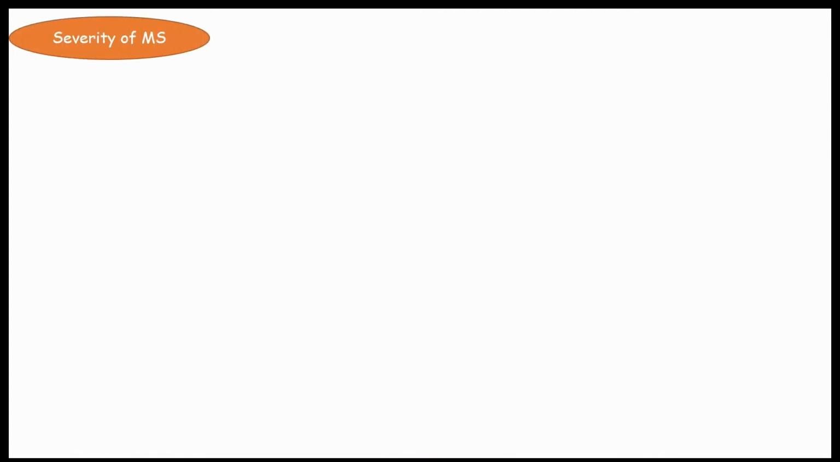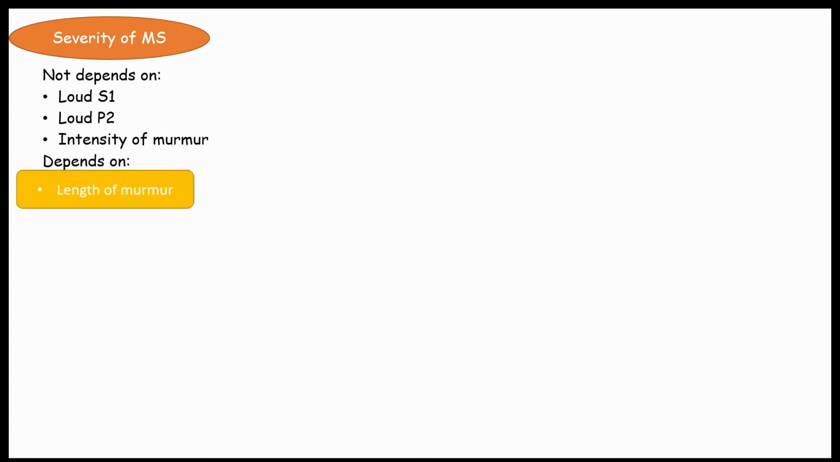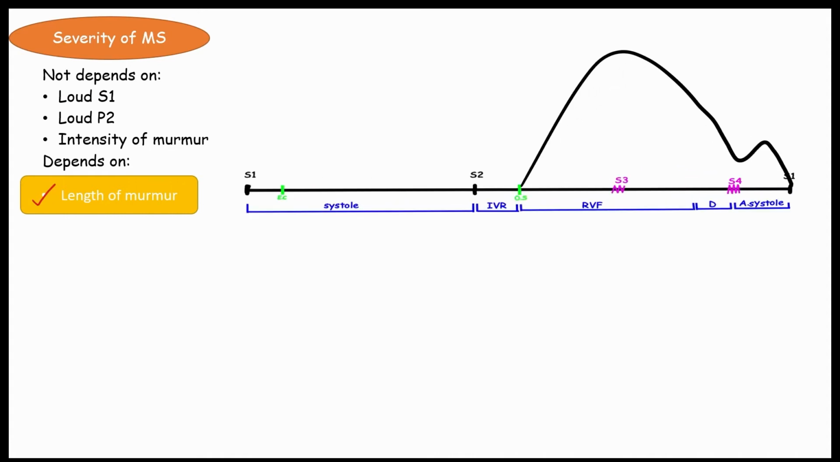Can we check the severity of mitral stenosis by the murmur? Yes, we can. But it is not dependent on the loudness of the S1, the loudness of P2 or the intensity of the murmur. It only depends on the length of the murmur. I will explain. Okay, let's assume this patient has mitral stenosis. So we see the murmur. In case the disease becomes more severe, pressure in the atrium is higher, so the opening of the mitral valve becomes earlier. This leads to lengthening of the murmur.